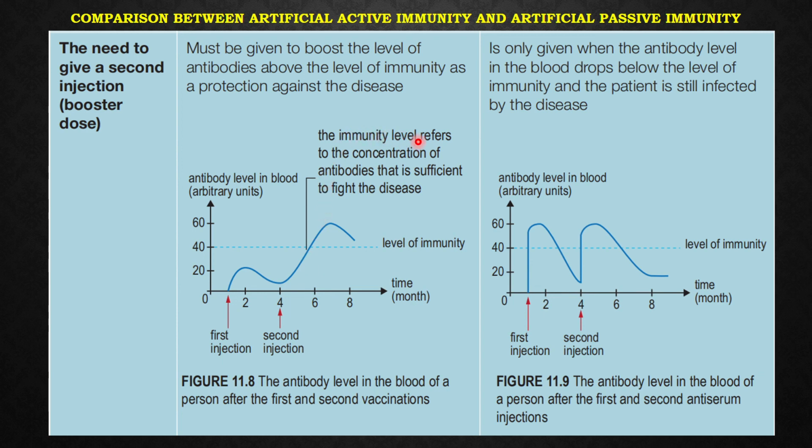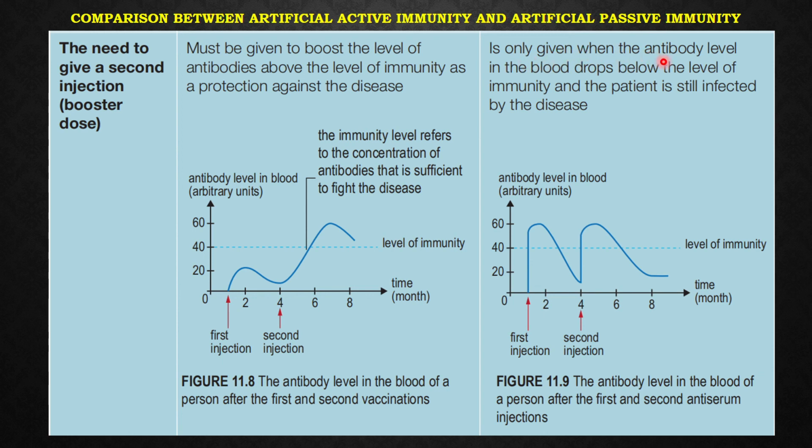The immunity level refers to the concentration of antibodies that is sufficient to fight the disease. If it is just the first dose, it is not enough to boost up the level of antibodies to fight the pathogen.